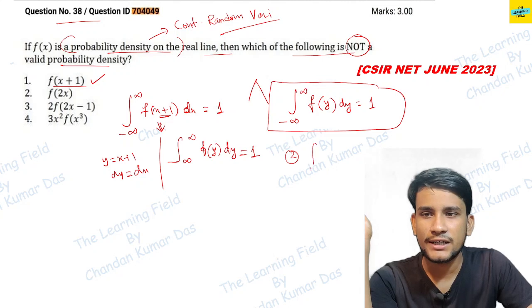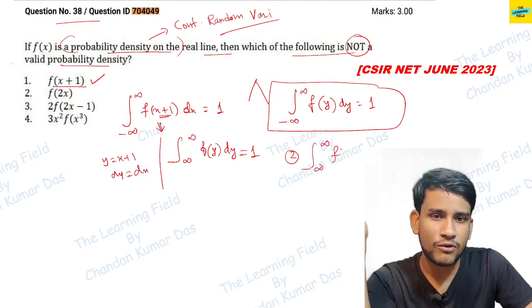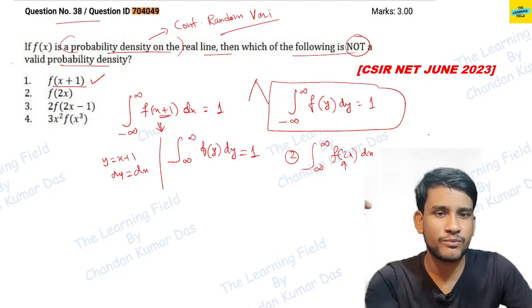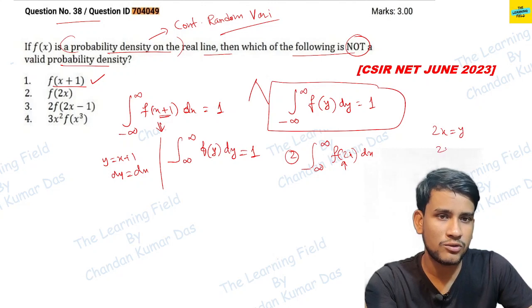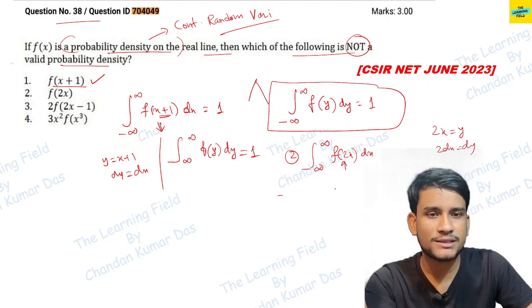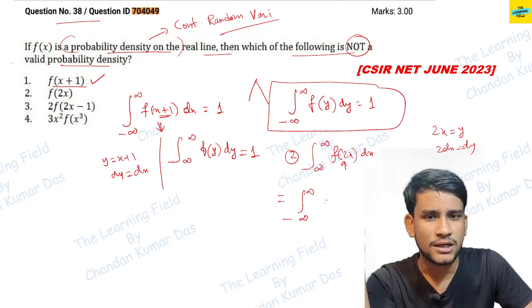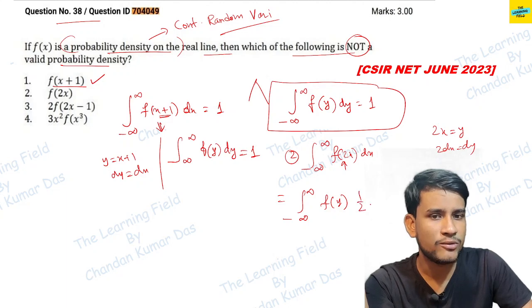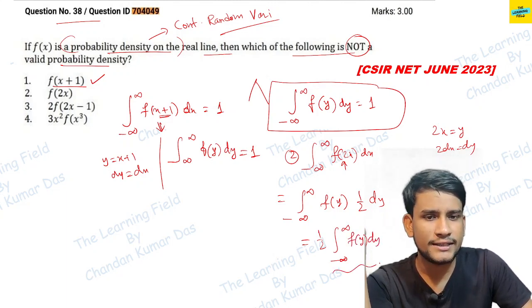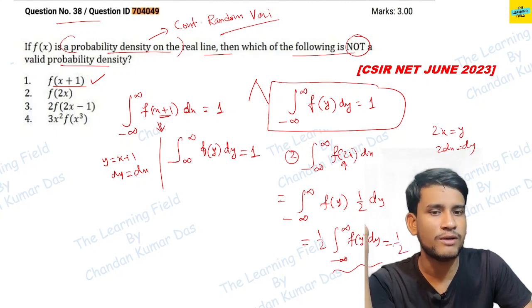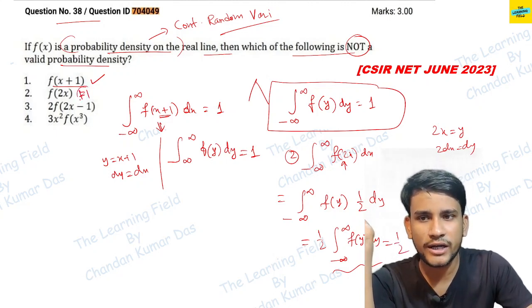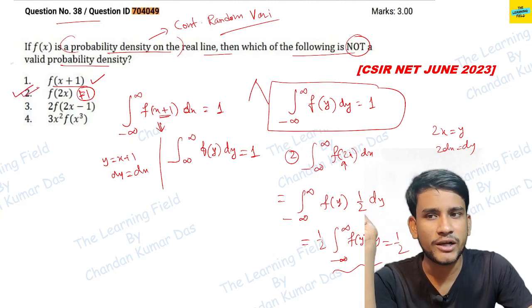The second option is the integration from minus infinity to infinity of f of 2x dx. Now we just replace this 2x by y. If we take 2x equal to y, then 2 dx is equal to dy. So the limit will be the same, minus infinity to infinity, and f of 2x becomes f of y, and dx becomes half dy. So that means half into the integration from minus infinity to infinity of f of y dy. This integral value we know is 1, so this gives the value half. So this is not equal to 1, which means this is not the density function. So this is the correct answer.